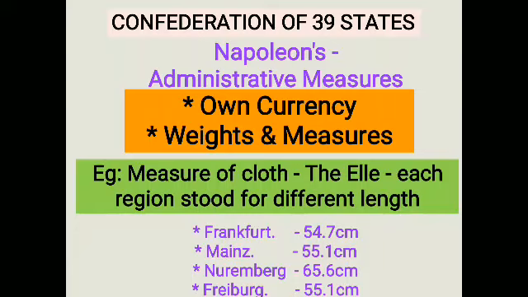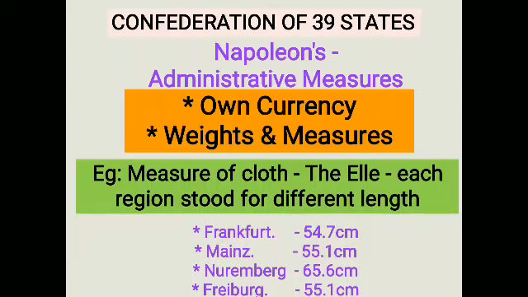The duties were often collected on the basis of the weight or measurement of the goods. Each of the 39 states of the Confederation of Germany had a different measure of cloth.